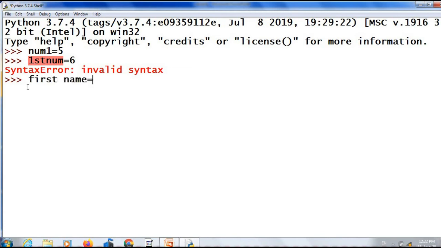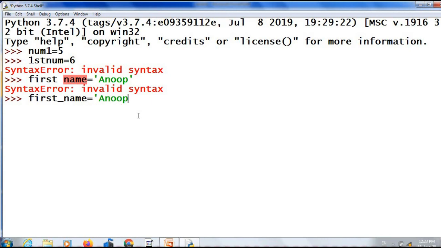Is it valid? No, because I used space here. Space is not allowed in identifiers. If you want to give a separator, you can use underscore like this: first underscore name. It is valid.